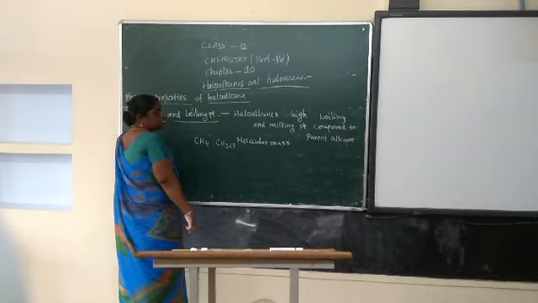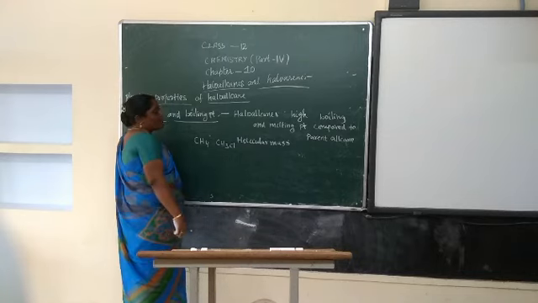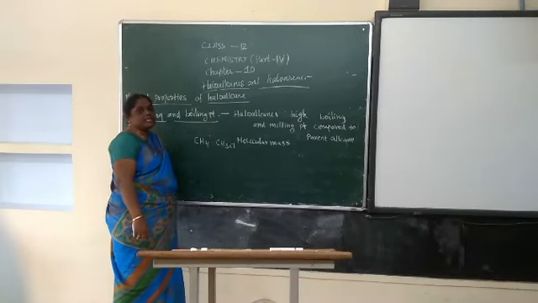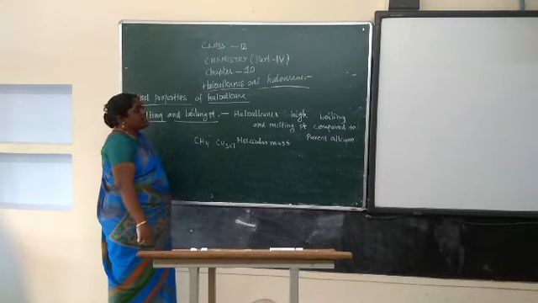Because the boiling point and the melting point depend upon the molecular mass. Increase the molecular mass, and the boiling point and melting point increase. For example, CH4 and CH3Cl. Which one has the higher boiling point and melting point? Haloalkanes, because it depends upon the molecular mass.